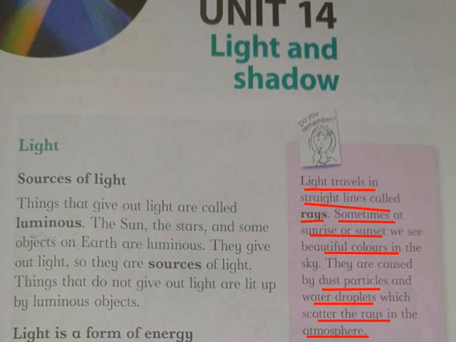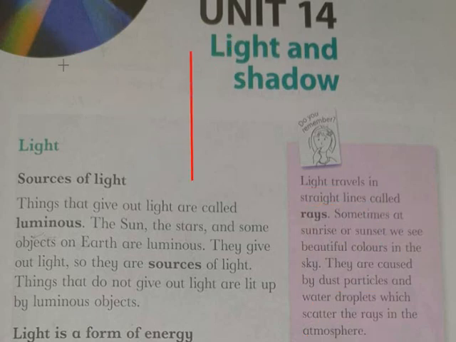So it says that light travels in a straight line like this. It can travel like this also. For example, if light is traveling in a straight line and this is a wall, the light is going to travel like this and then it is going to travel back. Understand?